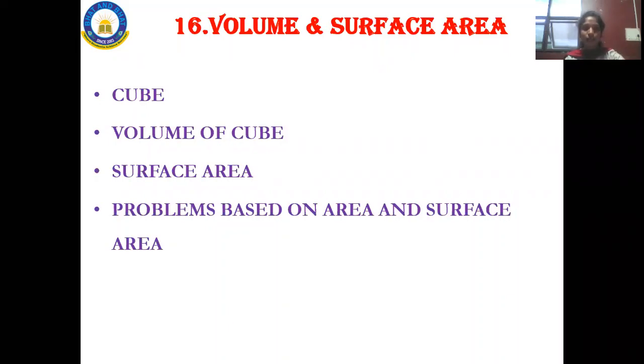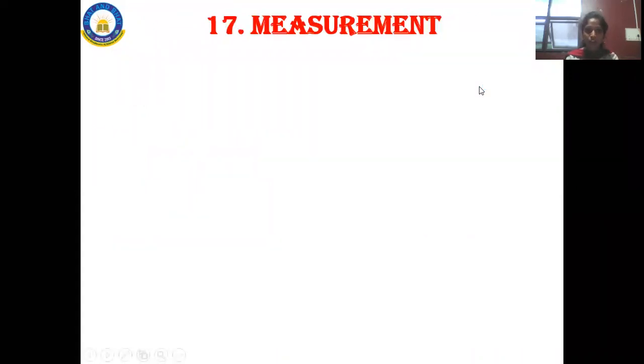So next, I'll be moving on with the last chapter of your syllabus, that is measurement. So what do you mean by measurement? Measurement is nothing but how you are going to measure any particular thing. So all these things come under measurement. Can you give me any example for measurement? Now it's your turn. Come on, kids.